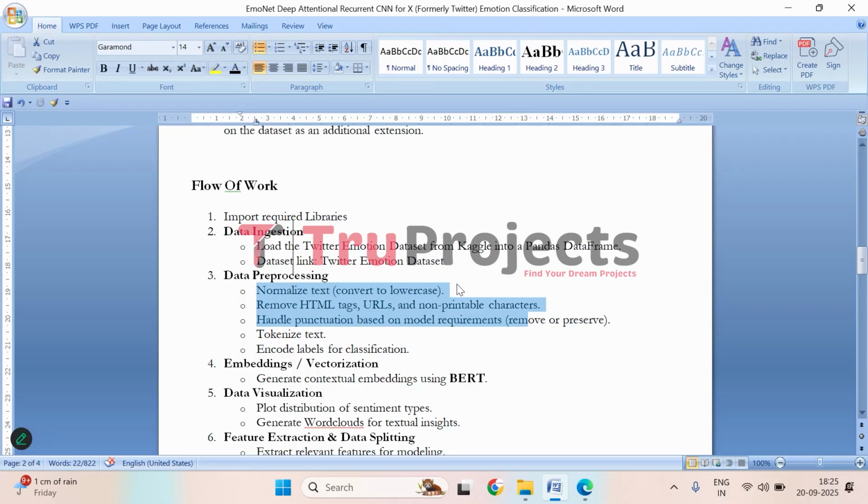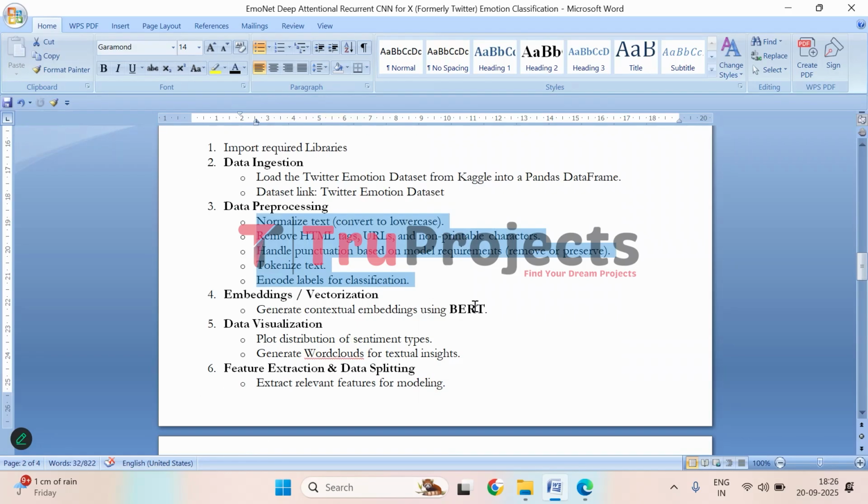And then tokenizing the text. So we will be tokenizing the text into individual words or subwords. And then comes encoding labels for classification. So here we will be encoding emotional labels to a numerical format that is suitable for classification. Then comes embedding vectorization. So here contextual embeddings are generated using BERT, which captures semantic relationships and contextual meaning within the text, providing rich representation for the model training. Then comes data visualization.